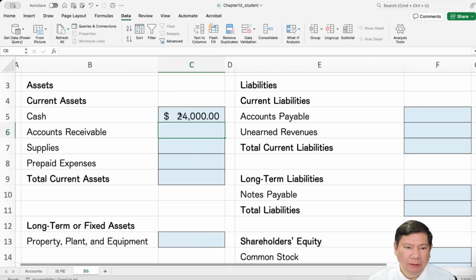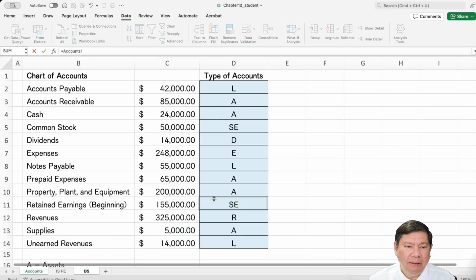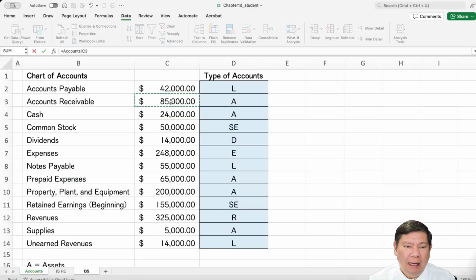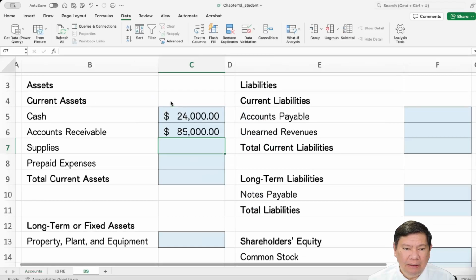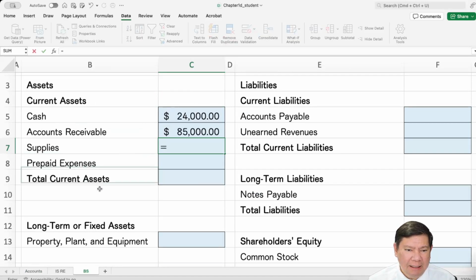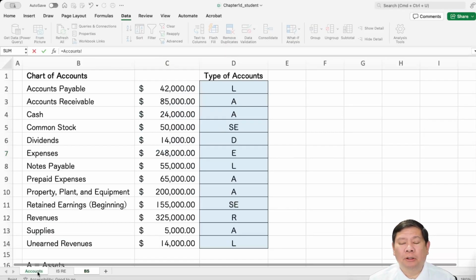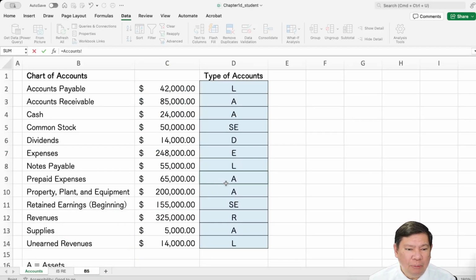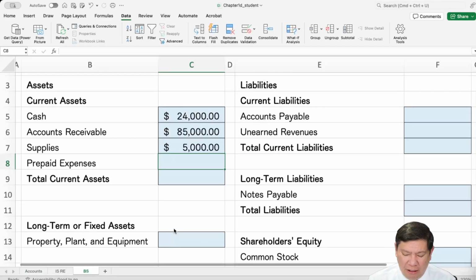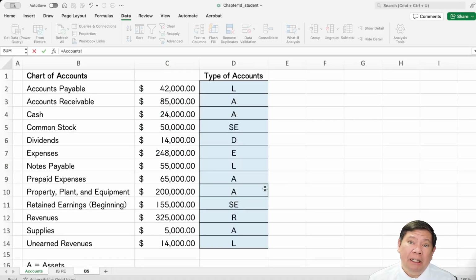Accounts receivable, 85,000. Supplies, this includes pencils, papers, erasers, things like that we use every day, 5,000. Prepaid expenses, like prepaid insurance or prepaid rent, 65,000.